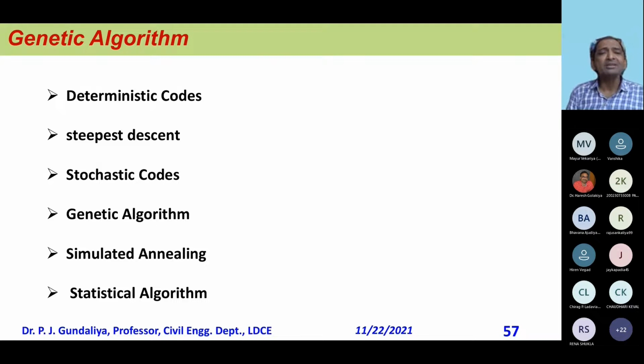Now in any optimization problem, we learned there are deterministic codes. If the problem is simple, say 2-dimension or 3-dimension, I can go with traditional methods like the steepest descent method. Then there are stochastic models, genetic algorithm, simulated annealing, and statistical and many other algorithms, evolutionary techniques which have been given, and people have worked on them. I like GA out of all these, because we need not know many things.